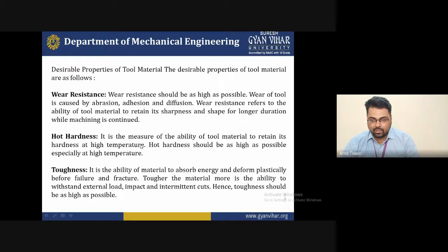So toughness is the most important required property for any material. You must remember this.